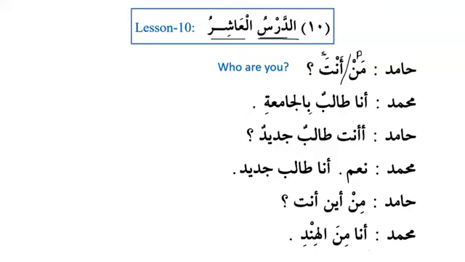Muhammadun says, Ana talibun bil jamiati. So here is your preposition ba. And the first use of ba we are learning over here is that it is used for place. So for example, we say, Ana talibun bil jamiati. So ana will be subject and talibun will be predicate and bil jamiati is jar majroor. I am a student at the university.